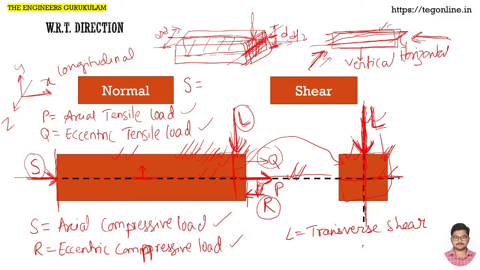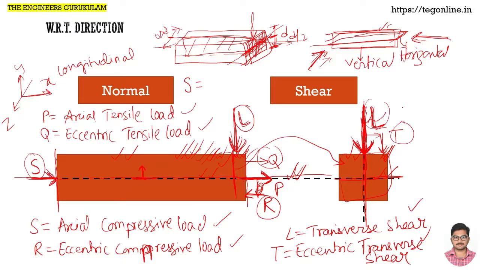Say there is another force T which is away from the central vertical plane, then that T is eccentric from the central plane, so it is called eccentric. Again it is acting in the transverse direction, so eccentric transverse shear, right? We have seen with examples what transverse shear and eccentric transverse shear are.